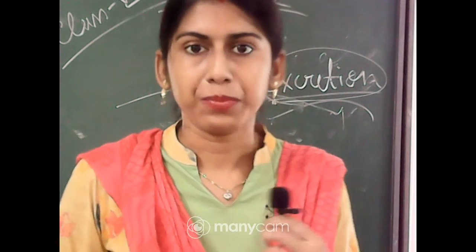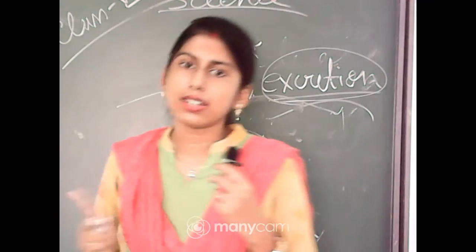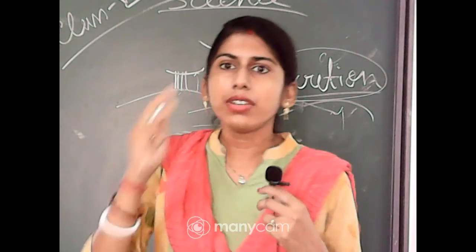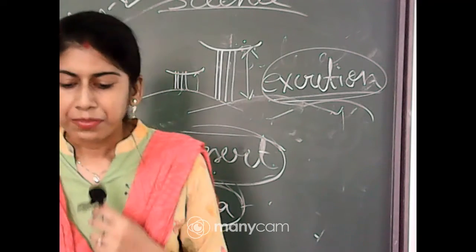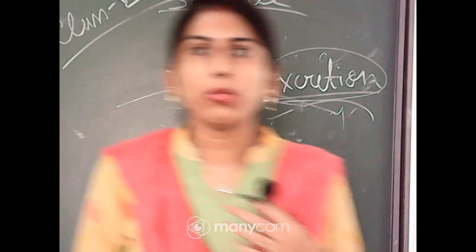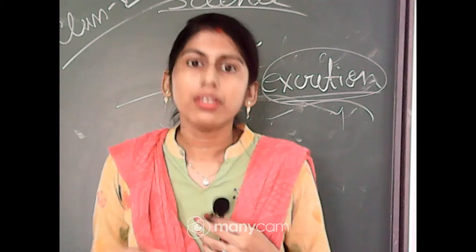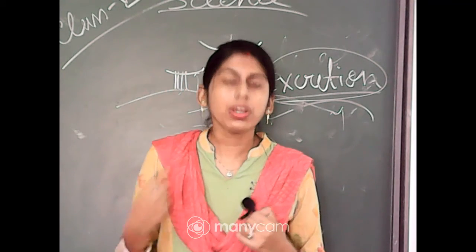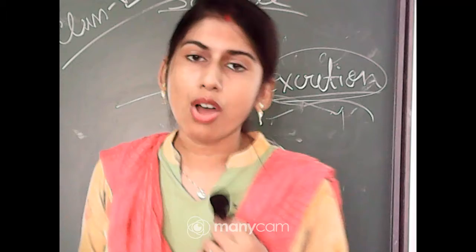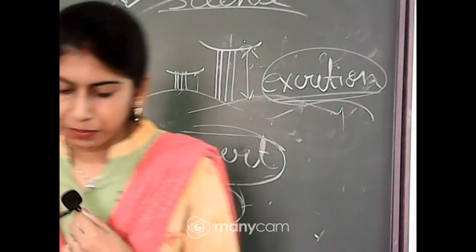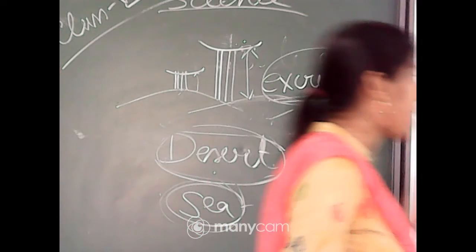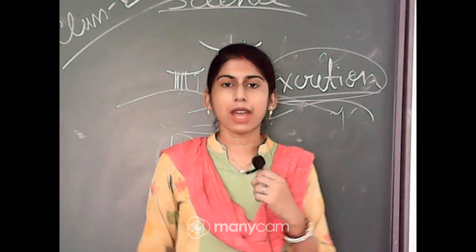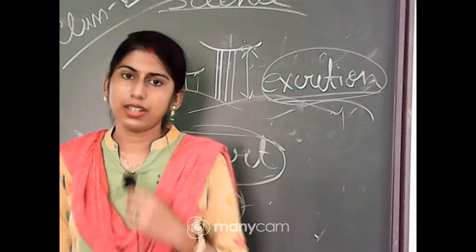That is the second criterion camels have. The third criterion is that they can live without taking water for many days. They can survive for long without water. These are the main features of the camel which help them survive in the desert area.